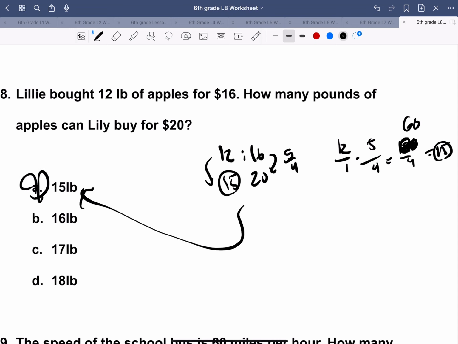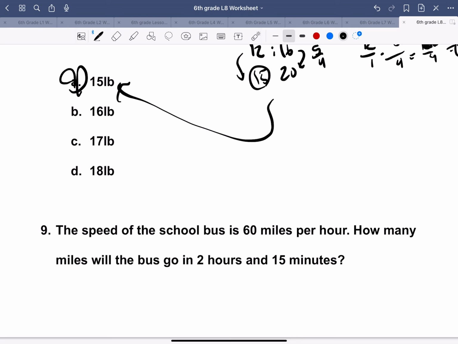Last one. The speed of the school bus is 60 miles per hour. How many miles will the bus go in 2 hours and 15 minutes? Okay, so we know it's 60 miles per hour, and it wants us to know the ones in 2 hours and 15 minutes. I'll actually write this as 2.25, because 15 divided by 60 is actually 1/4.